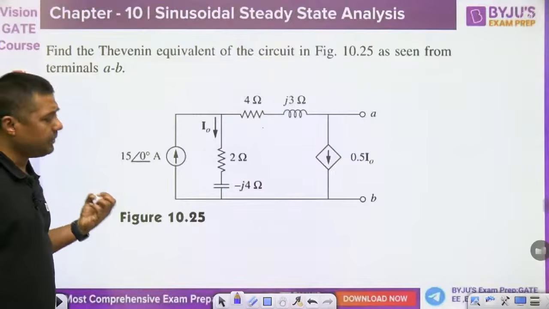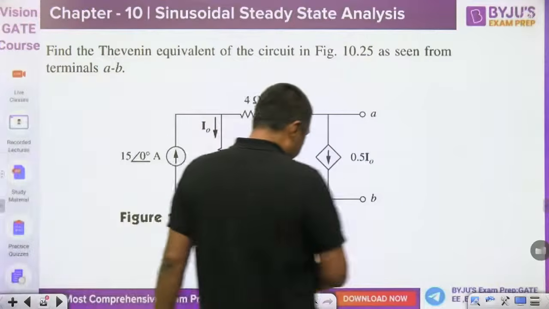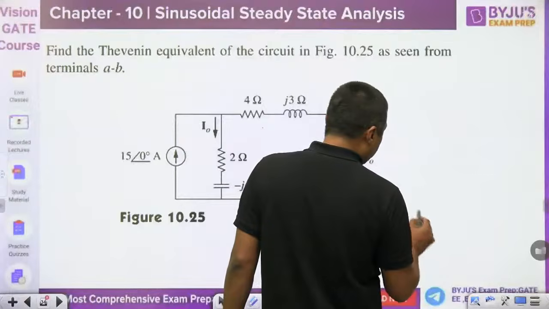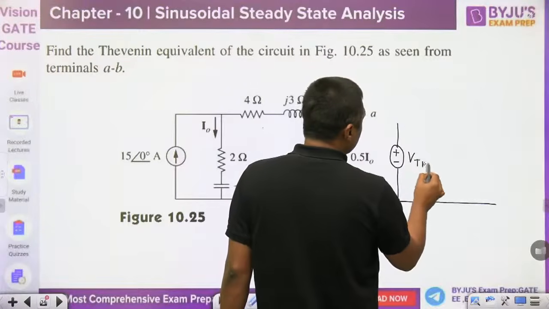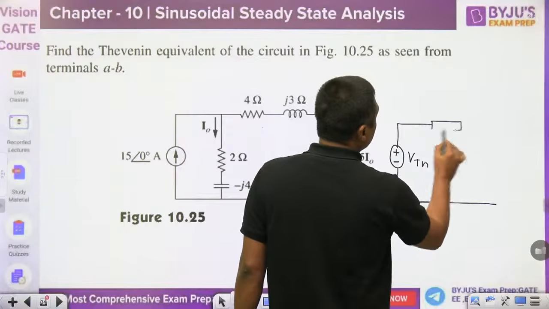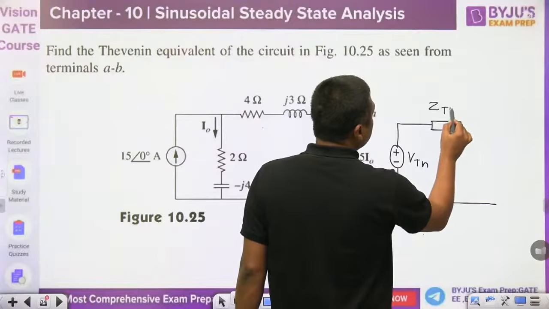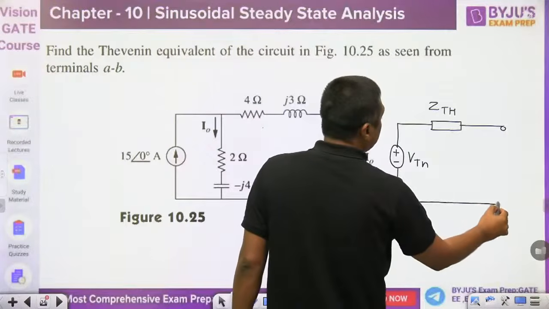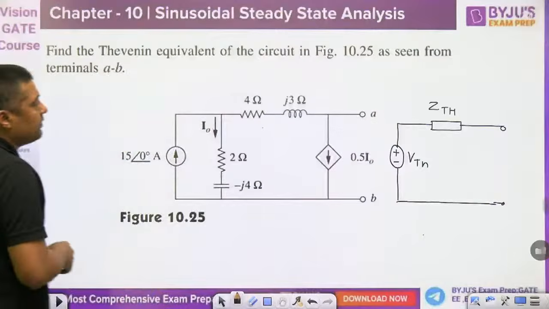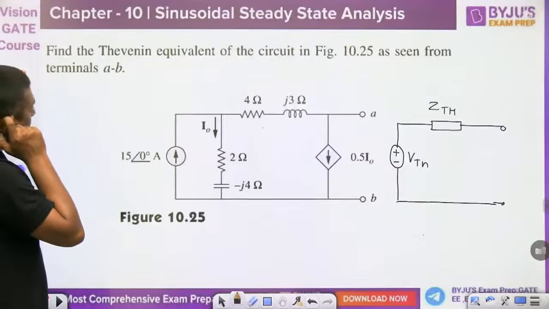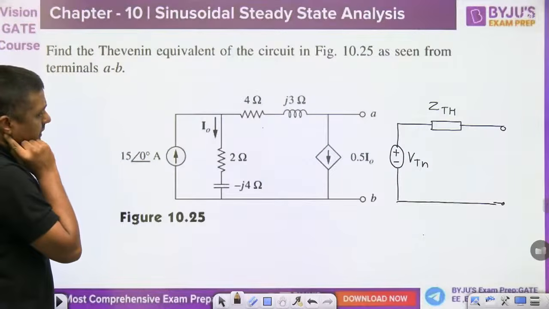Thevenin's equivalent means you can find VTH and RTH. This is the VTH and ZTH actually. Here you have to find the ZTH. It has both a real part and an imaginary part. That is the ZTH, Thevenin's impedance it is called. Thevenin's impedance and Thevenin's voltage here.